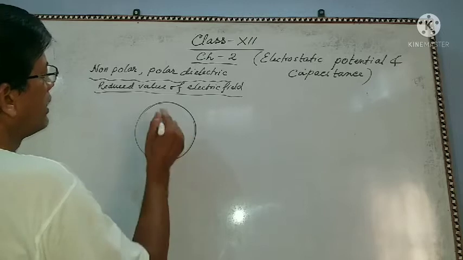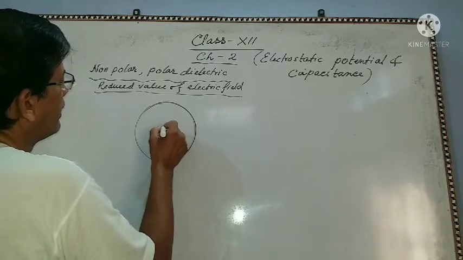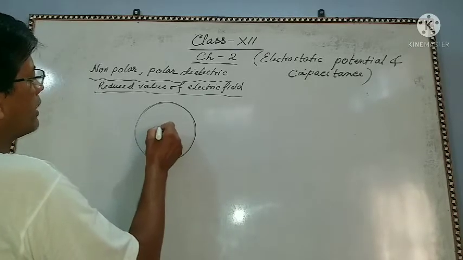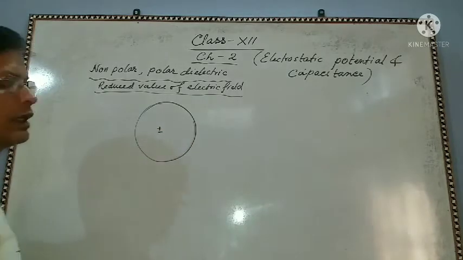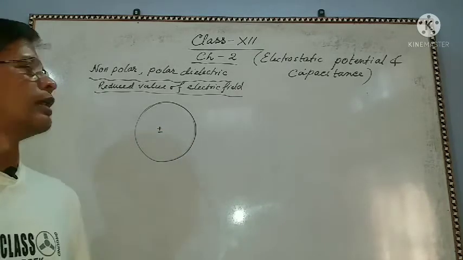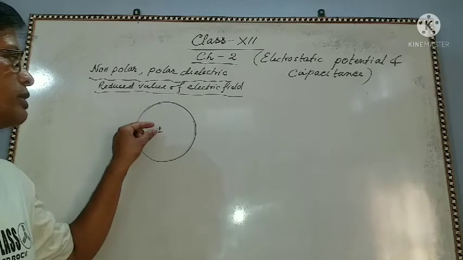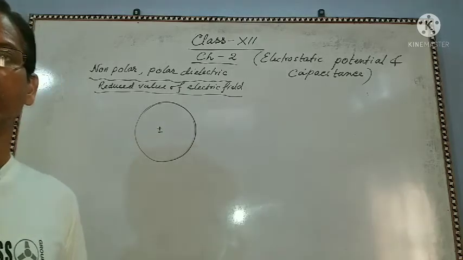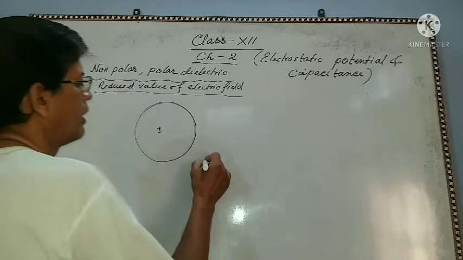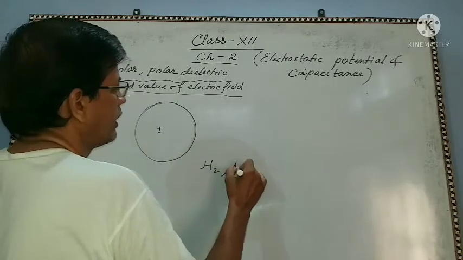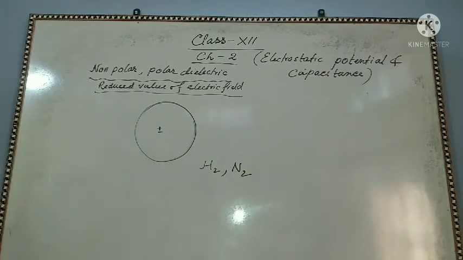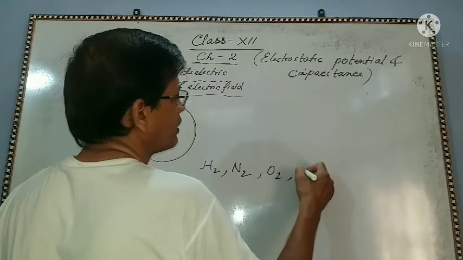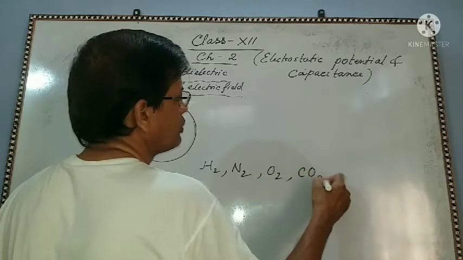Say positive charge, negative charge. The center of gravity of positive charge and negative charge is at the same point. This is not separate. For example, hydrogen, nitrogen, oxygen, CO2, these are